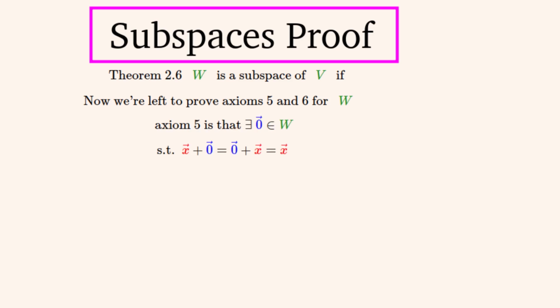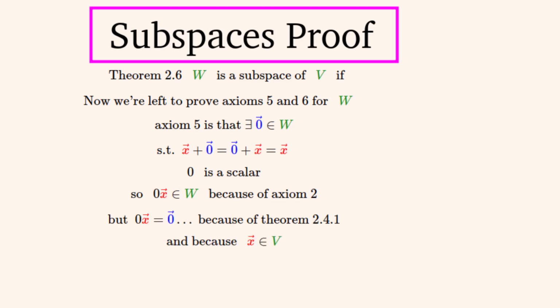In axiom 5 we have to show that W contains the zero vector, which is obvious, but must still be proven. Well, 0 is a scalar for both V and W. So any element of W multiplied by any scalar will be an element of W by axiom 2. And we'll use this theorem that we've proved earlier in another video, that multiplying any vector by 0 gives us the zero vector.